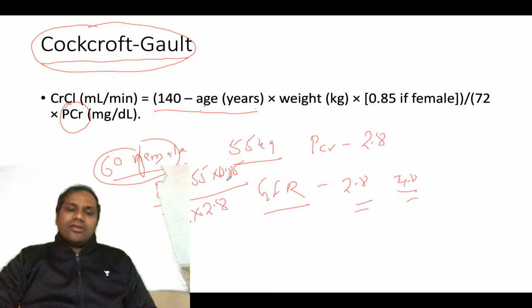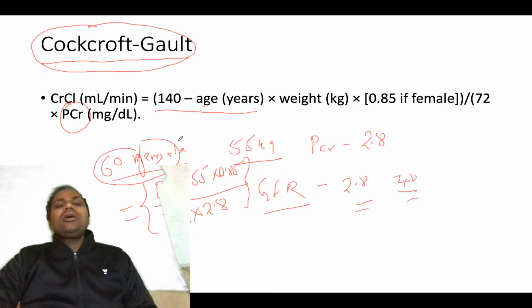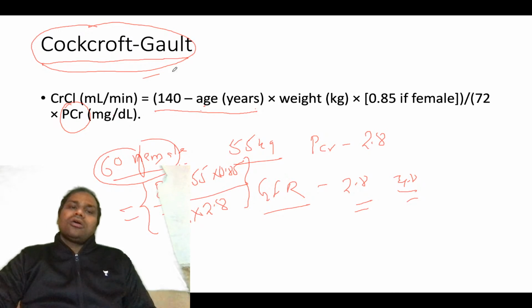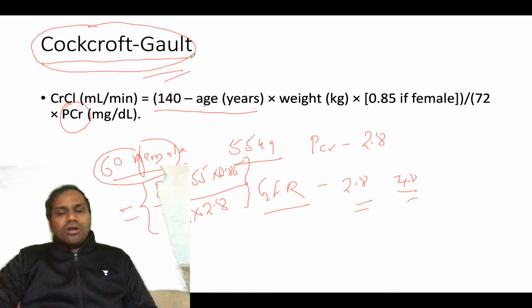This is what you need to know about creatinine clearance, and you will get the answer if you solve this. They will definitely ask such questions using the Cockcroft-Gault formula.